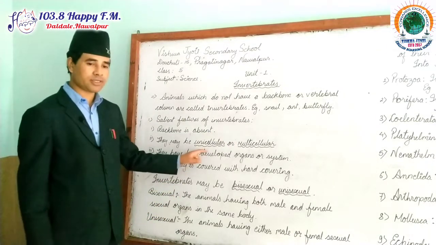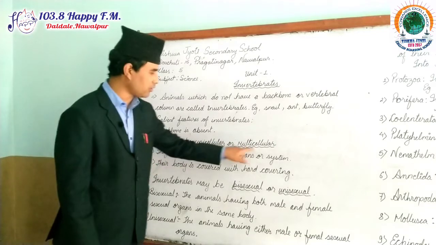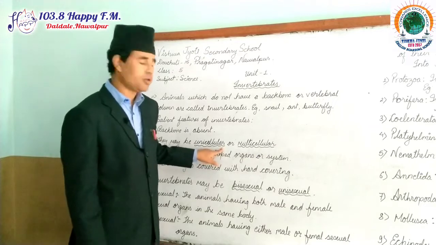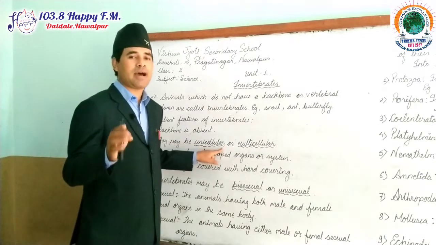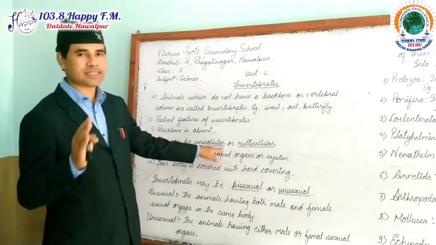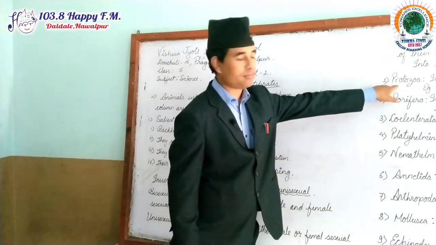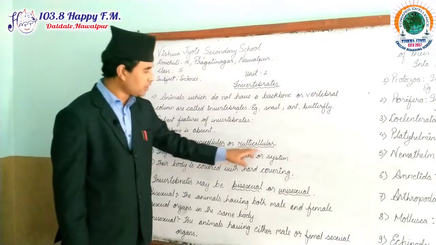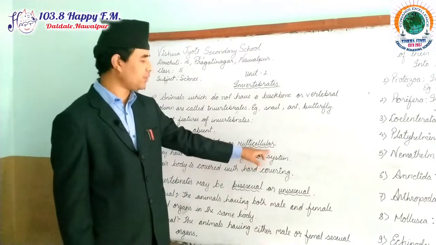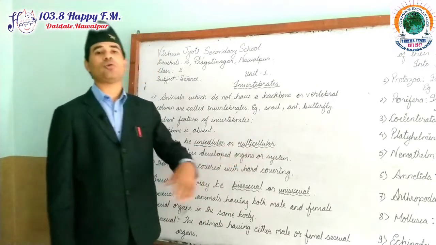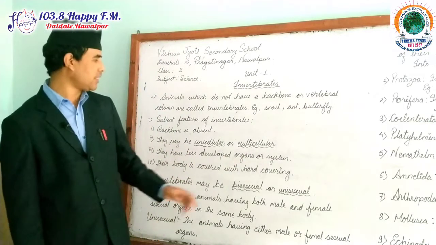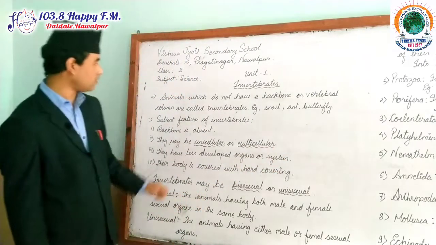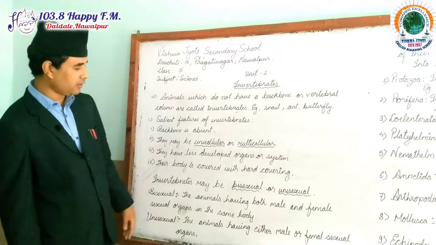Now the last point, my dear students, I said that I am going to talk about unicellular and multicellular organisms. Unicellular organisms are those organisms which are made by a single cell only. An example is Protozoa, which I've mentioned just now. Multicellular animals are those animals which are made of 2 or more than 2 types of cells. They are called multicellular animals.